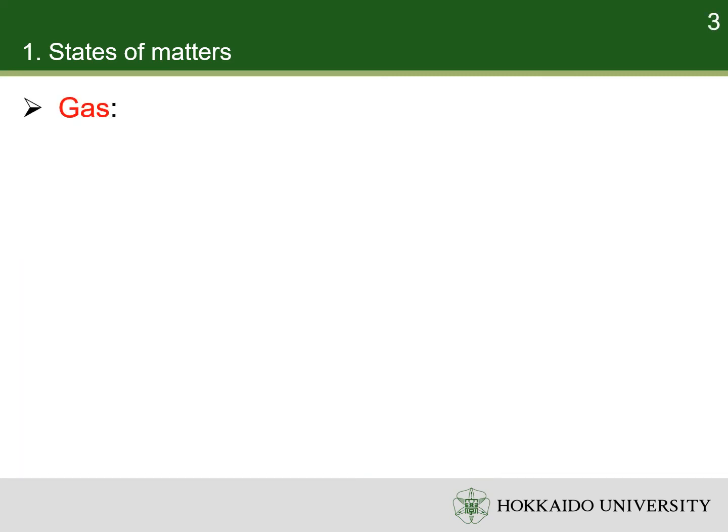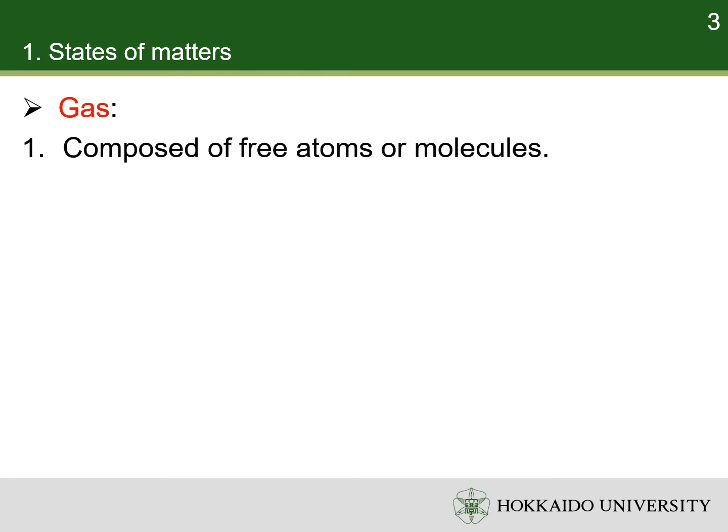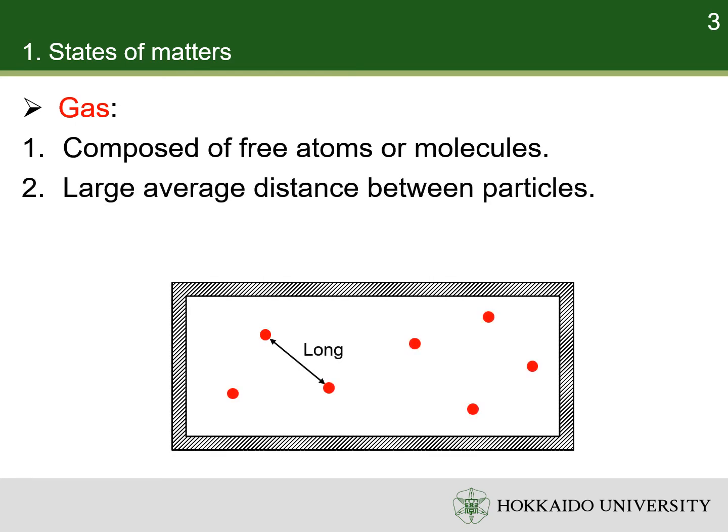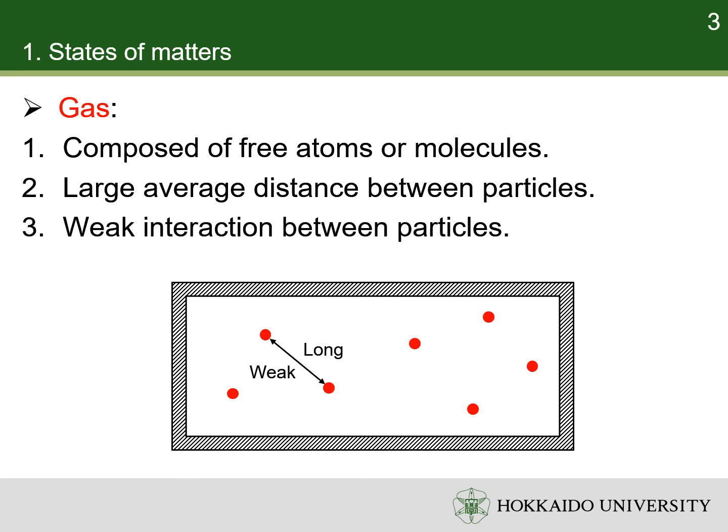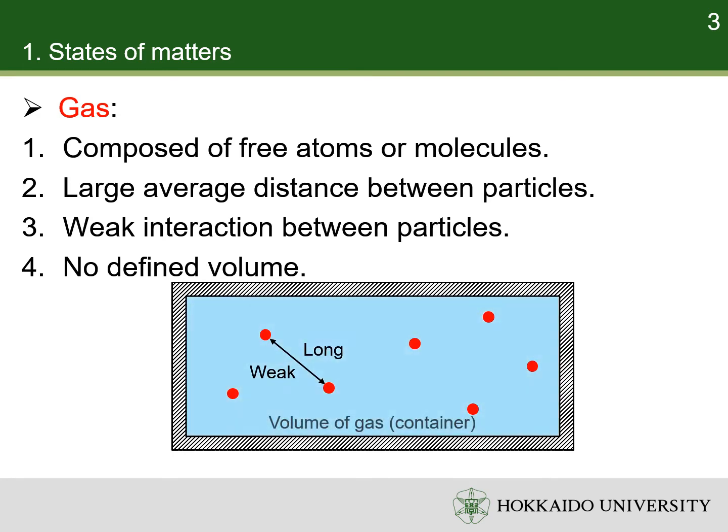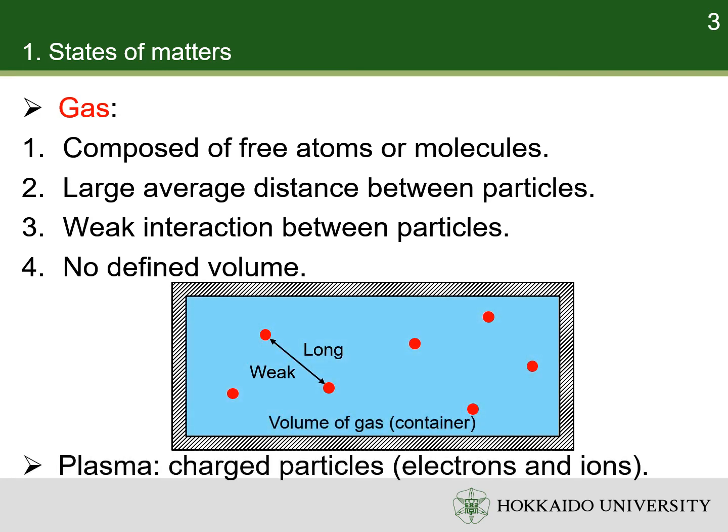Gases are composed of atoms or molecules, which can move almost freely in space. The mean distance between particles in a gas is much larger than the sizes of the particles. Therefore, the interactions between particles in gases are very weak. A gas has no defined volume. The volume of the gas is the volume of its container. Plasma is similar to gas, except that the particles in plasma are charged, such as electrons and ions.